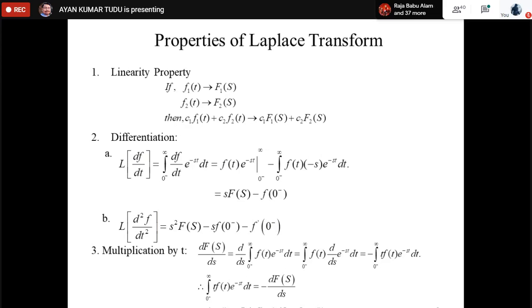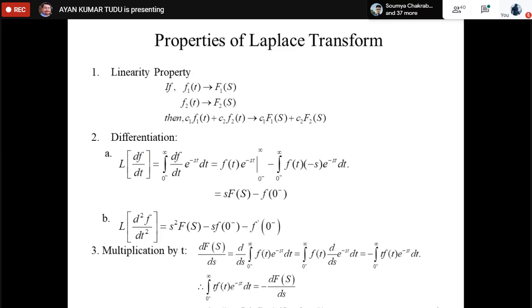So why are we differentiating between 0 negative and 0 positive? Suppose think about f(t) equal to u(t). If we find the Laplace transform of this f(t), which is nothing but u(t), the Laplace transformed expression comes out to be 1 by s, correct? Now we have taken f(t) equal to u(t), remember that. Now we are taking the first derivative of f(t) for t greater than or equal to 0 negative.